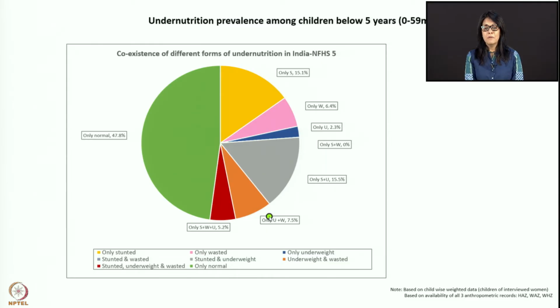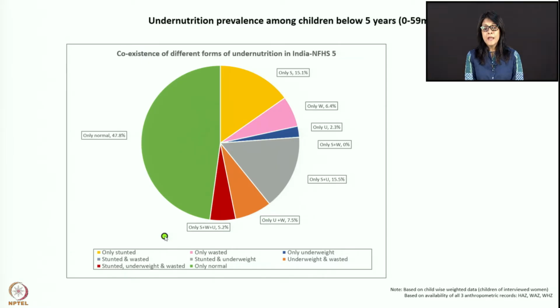So you have about 7.5% children who are underweight as well as wasted. These are children where the child was probably doing metabolically really well, had no stunting, but probably had some infection, lost some acute weight, has become wasted, and because the child has lost weight, has become underweight also. So about 7.5% children are wasted and underweight.